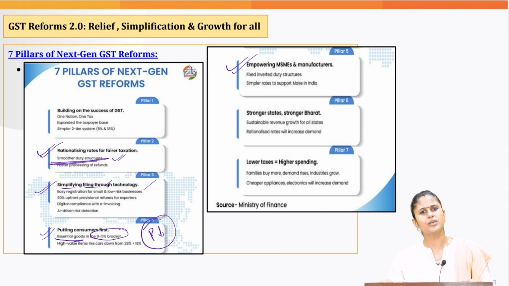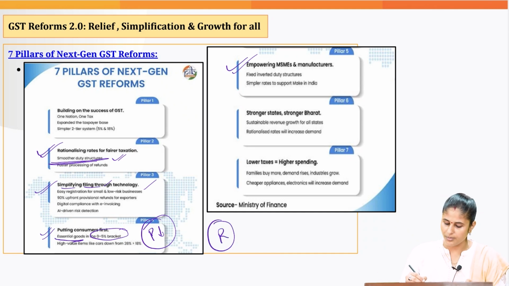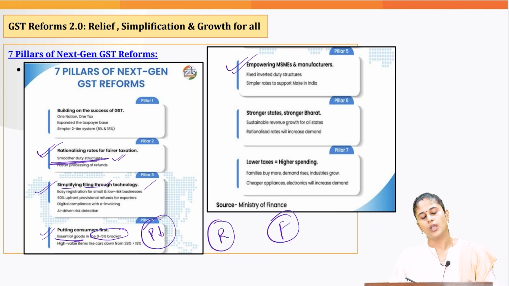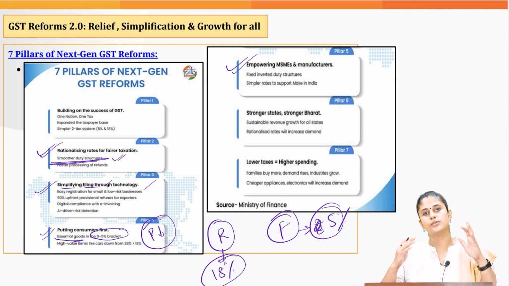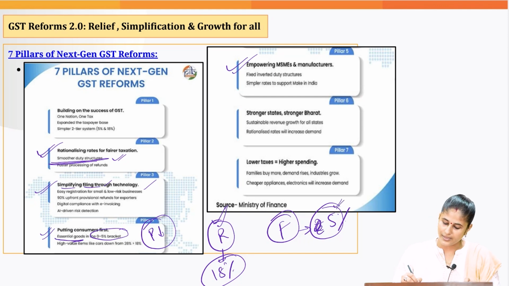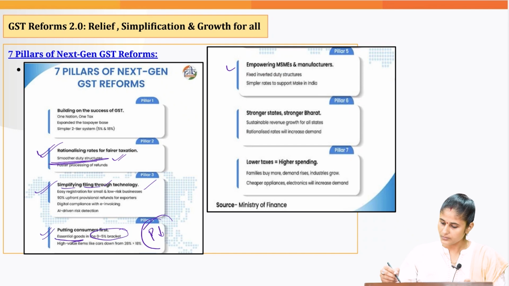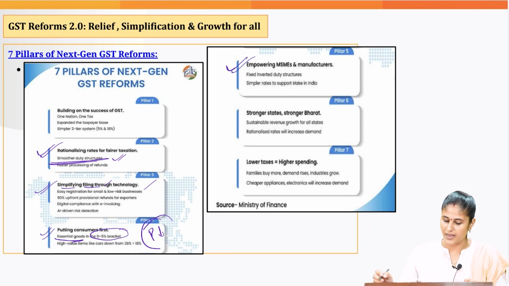What is this inverted duty structure? In inverted duty structure, what happens? This is raw material, this is the final product. On the final product, the tax slab would be less, it would be 5%. On raw material, it would be higher, 18%. This is what is inverted duty structure, wherein higher taxation is placed on raw materials rather than the tax rate which is there when it comes to the final products. So we are trying to address this when it comes to MSMEs and manufacturers.